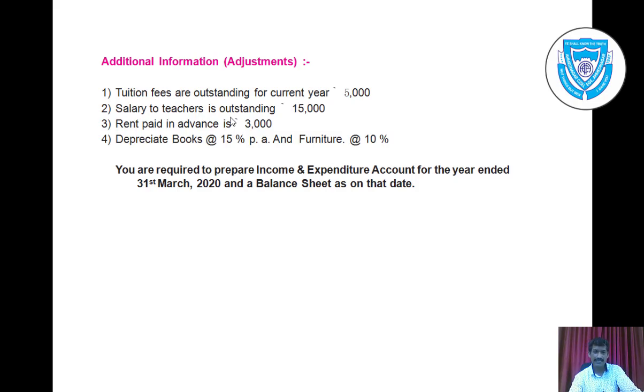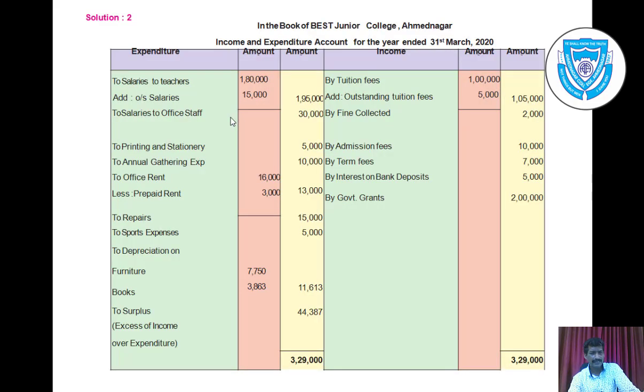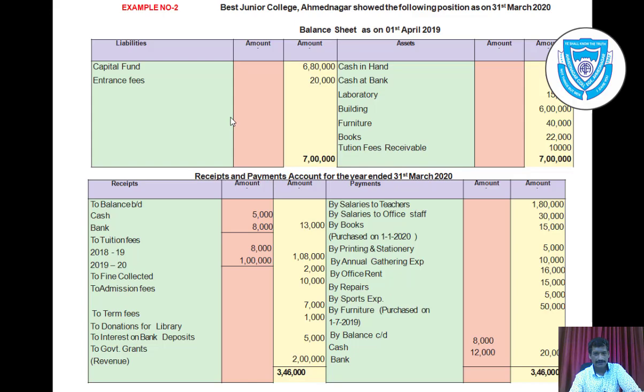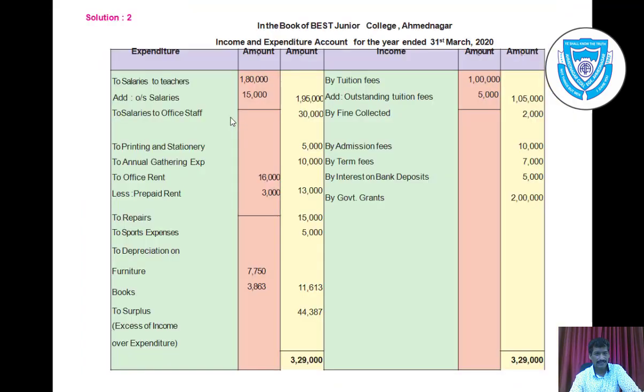That means rent is paid in advance. It was not due, but still it was paid, so it must be deducted from office rent, less prepaid rent rupees 3,000. 16,000 minus 3,000, 13,000 in outer column. Then by repairs, there is no adjustment, so rupees 15,000.